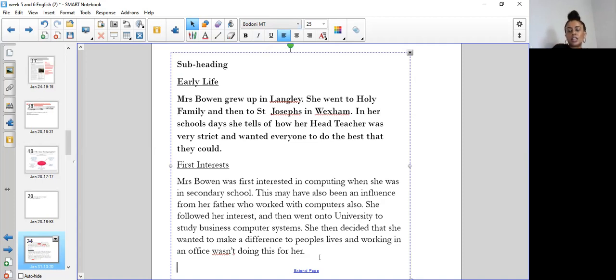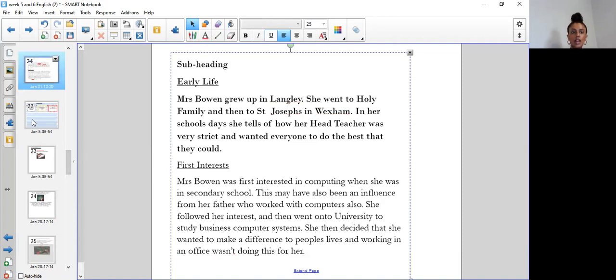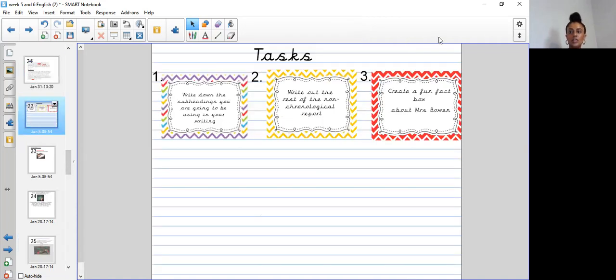So that is just a simple way of how I've taken the information from the spider diagram, put it into a box up, and then filtered that out into sentences which now form set paragraphs. You can have a go at that today as your task. Let's see what you're actually going to be doing. The first thing you're going to do is write down the subheadings you are going to be using in your writing. You might change early life to something else. Remember, you still don't have to write in a specific order. It's literally what you choose and how you choose to write it.